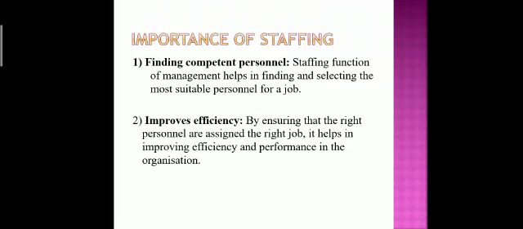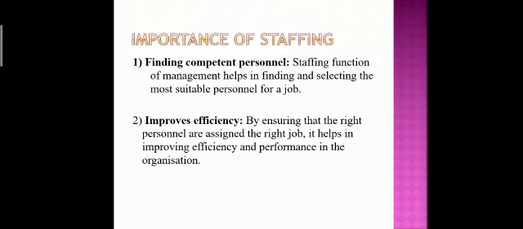The first importance is finding competent persons. The staffing function of management helps in finding and selecting the most suitable person for a job. Finding a competent person means what? Staffing is a function of management, as I already told. It helps in finding and selecting.